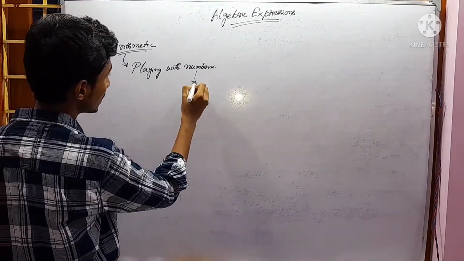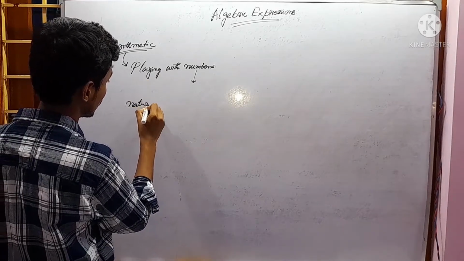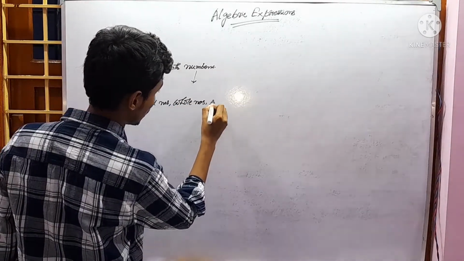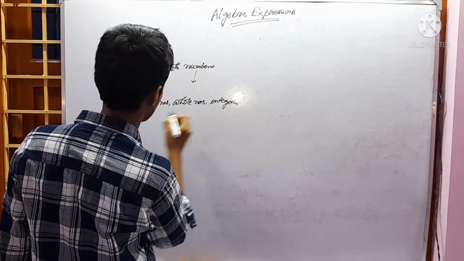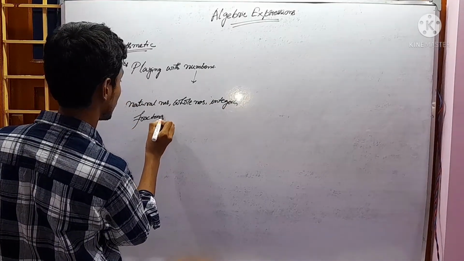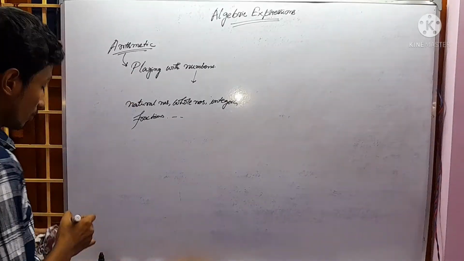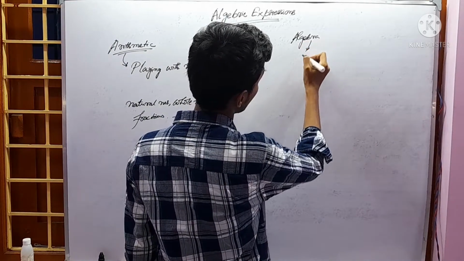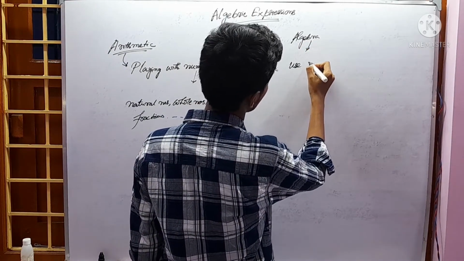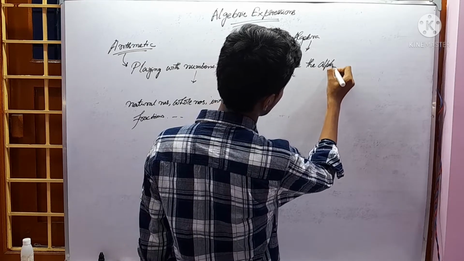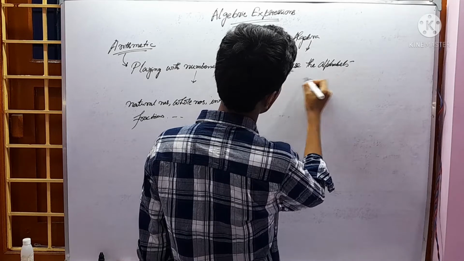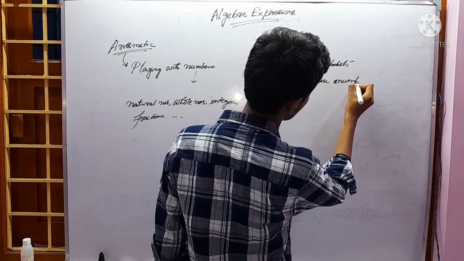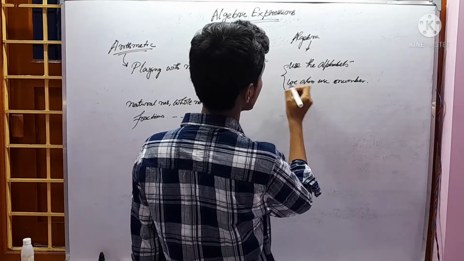Playing with numbers means it can be a natural number, whole number, integers, fractions, anything which is about numbers. Now in algebra, the basic difference between algebra and arithmetic is that here we use the alphabets. We also use the numbers, but here we mostly use these alphabets.